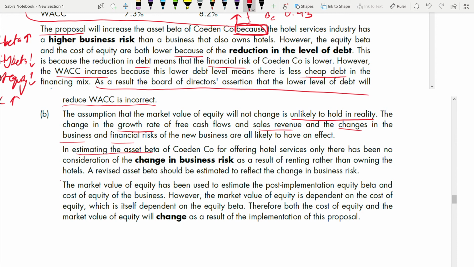Okay, wait, let me read again. There has been no consideration of the change in business risk as a result of renting rather than owning. Yes. How are you getting this point from your case study in the first paragraph? They told now before you are owning the hotel property, now you are selling and renting it out. You are selling and renting. So what happens? There's a risk. Isn't there a business risk? Because now you are not owning it, renting it. Isn't there a risk there? So did we consider that business risk?